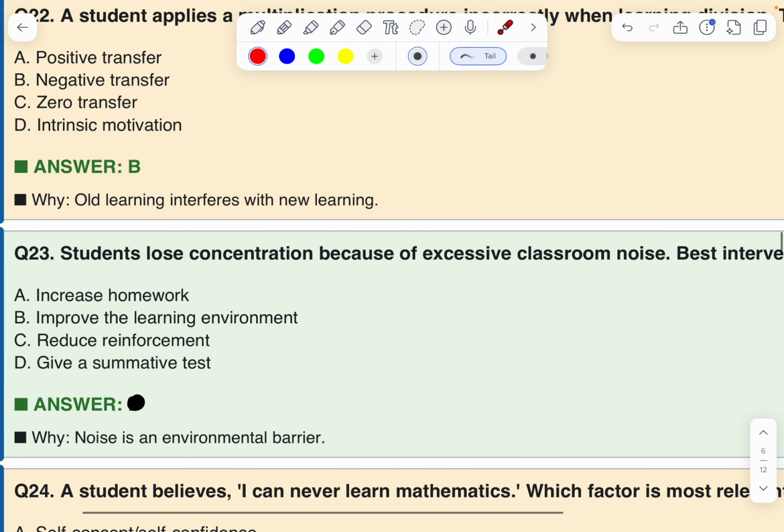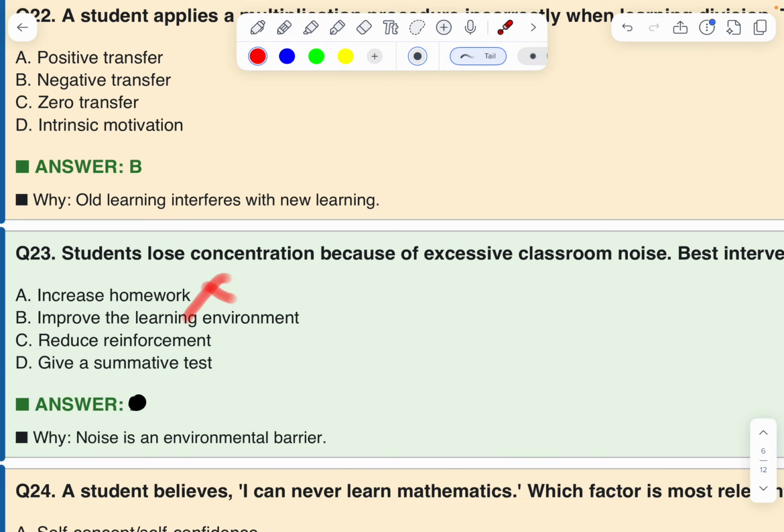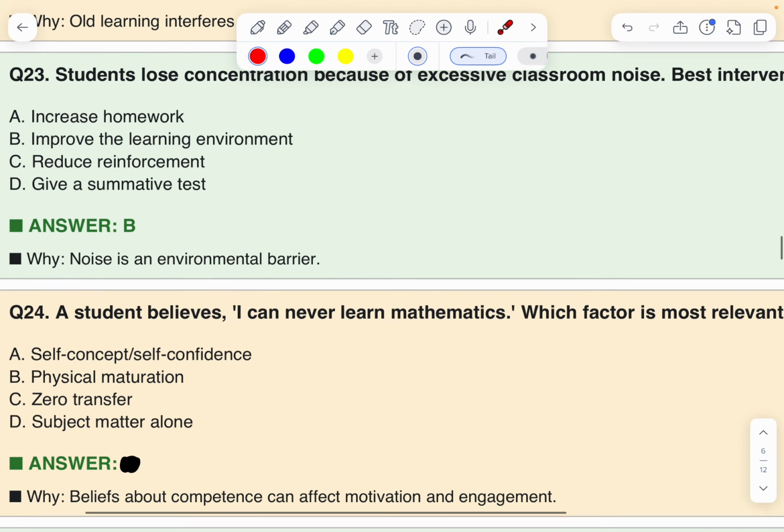Students lose concentration because of excessive classroom noise. Best intervention? Increase homework, wrong. Improve the learning environment. This is the right answer. Therefore, B is the correct option.